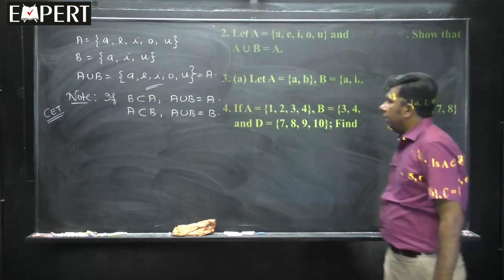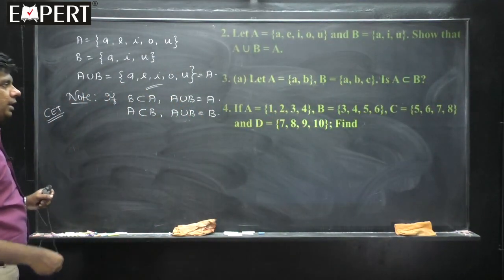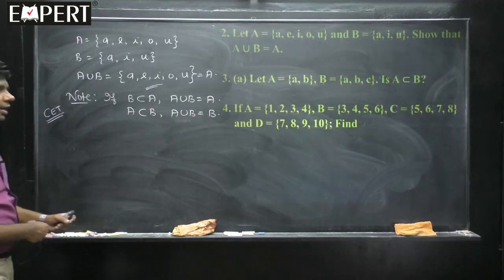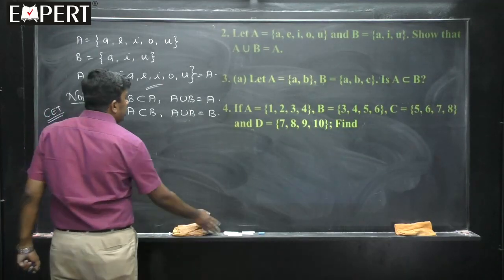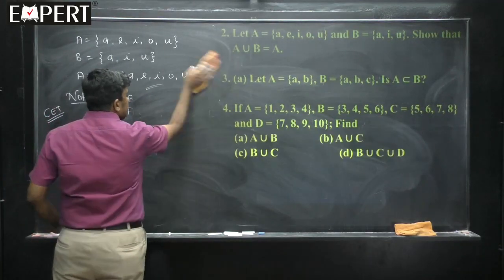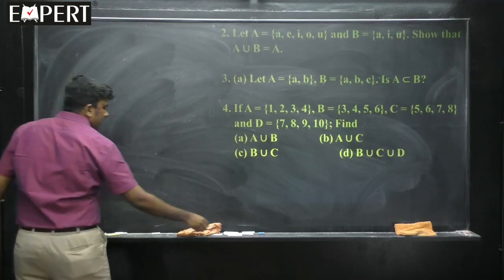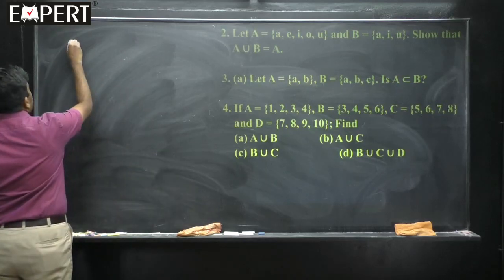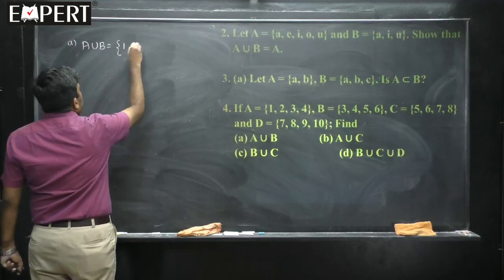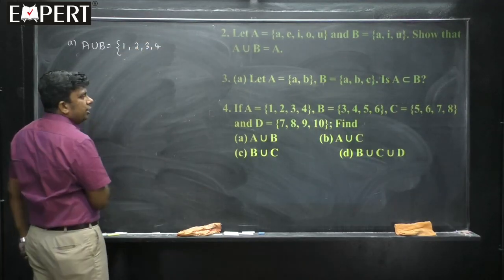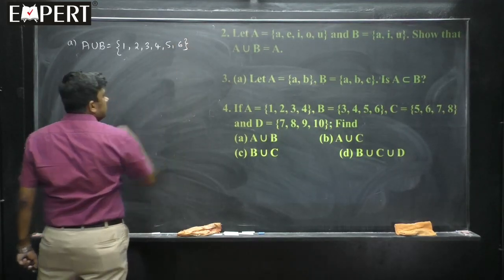Then the fourth one. If A is equal to the set containing 1, 2, 3, 4, B is equal to the set containing 3, 4, 5, 6, C is equal to the set containing 5, 6, 7, 8 and D is 7, 8, 9, 10, then you are supposed to find, okay, we will see what things we are supposed to find. First one, A union B. A union B is what? First write A. A union B is equal to the set containing 1, 2, 3, 4 as elements, and then you see B: 3, 4 are already written. So write 2 more elements, 5 and 6.